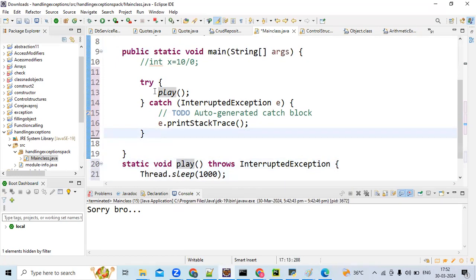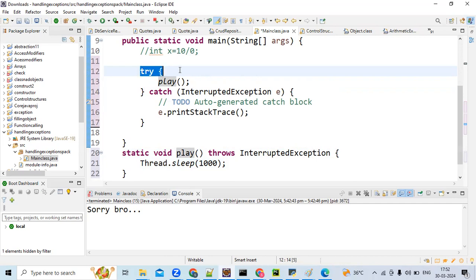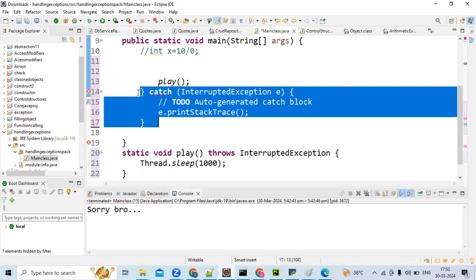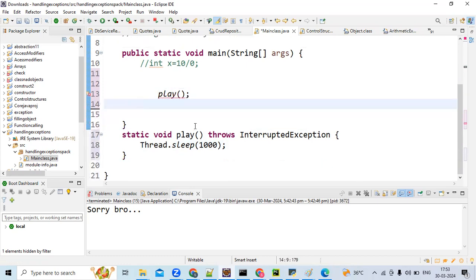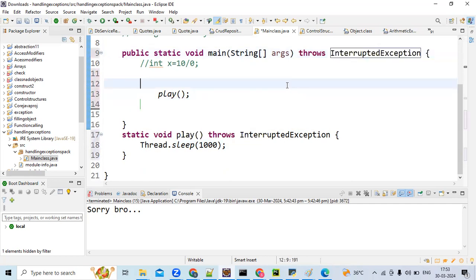Now the main method can handle it or it can delegate again. Suppose the main method is delegating, who will handle? See, the throws keyword.